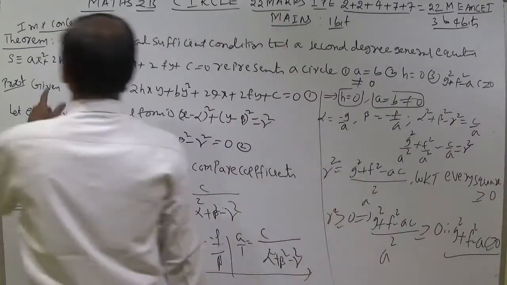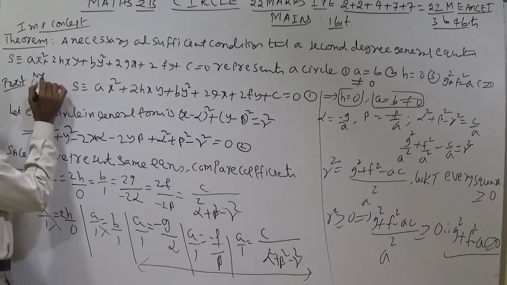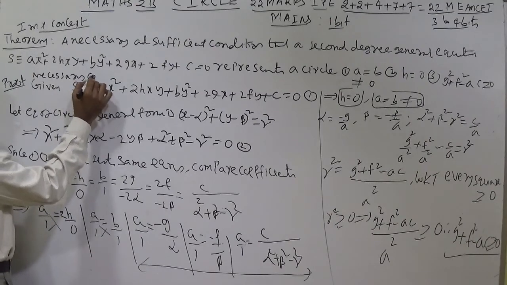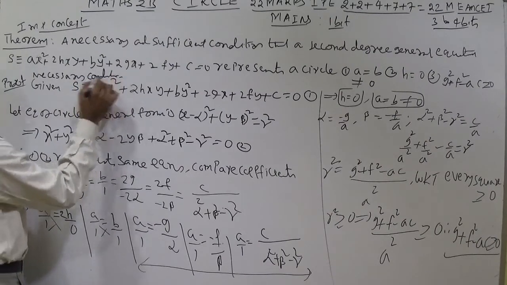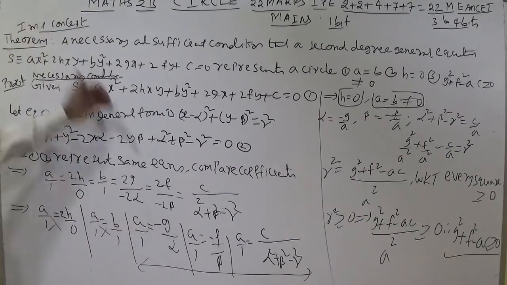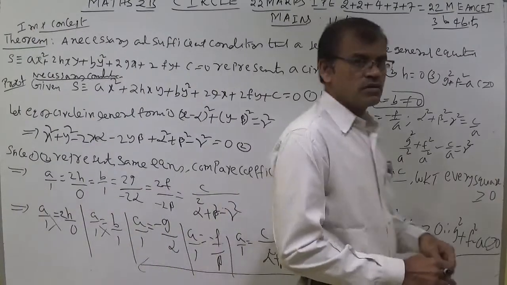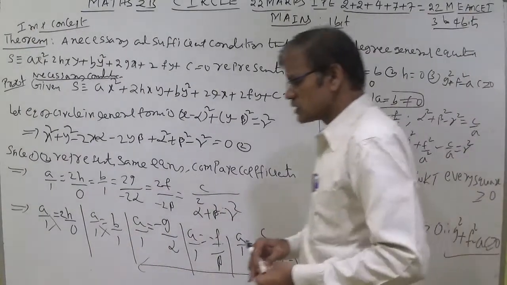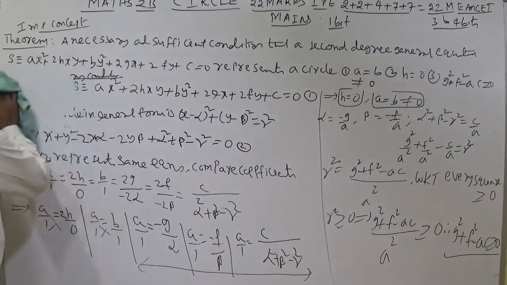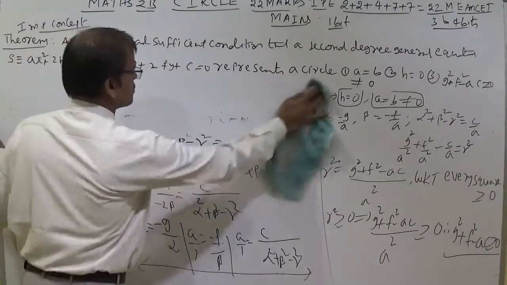I said that this is the proof of a necessary and sufficient condition. This is part 1, the necessary condition. Later we can use this one. Using this, from last to top, bottom to top, we should get the equation of circle. Later, in the proof, the second part is called the if and only if part, otherwise the sufficient condition.